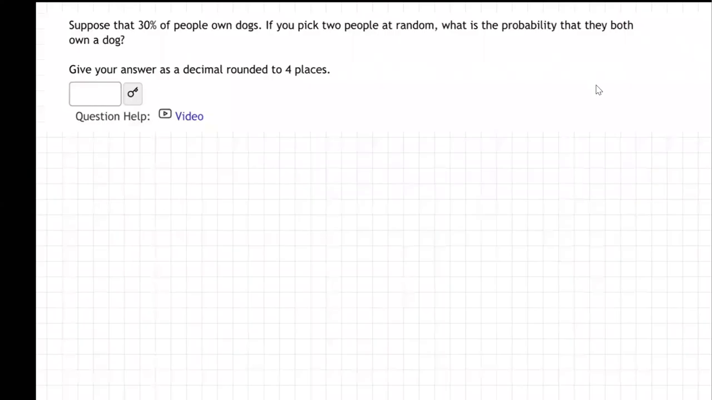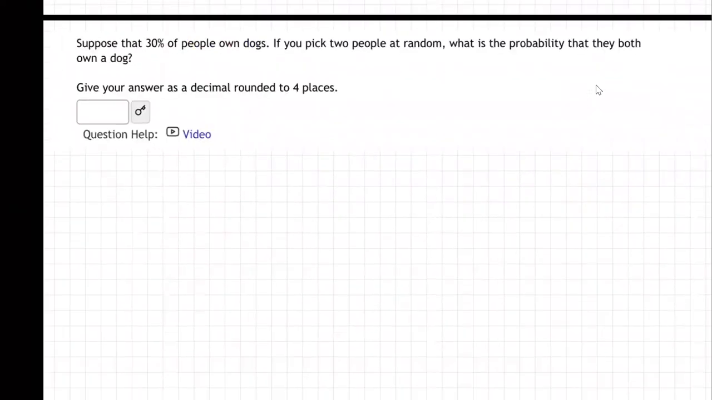This question says, suppose that 30% of people own dogs. If you pick two people at random, what's the probability that they both own a dog? Okay. Well, there's a couple of ways you could do this problem. Well, how about this? Let's just think about it this way.